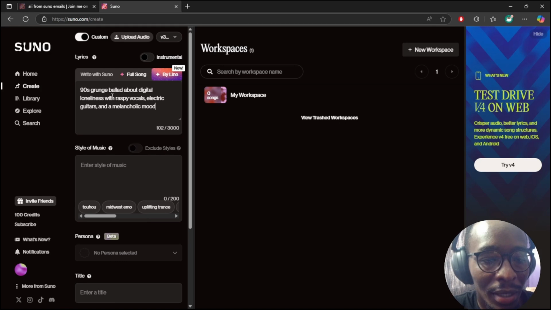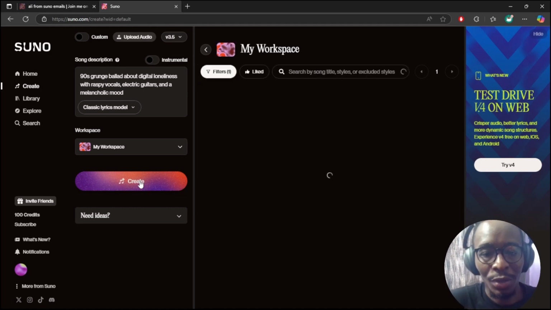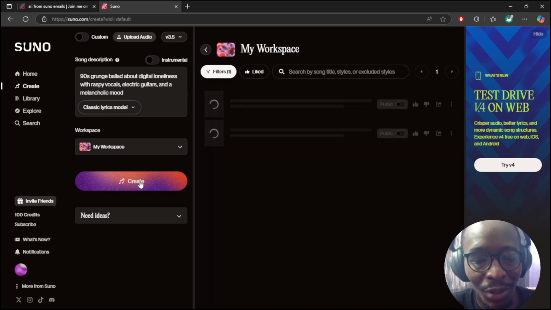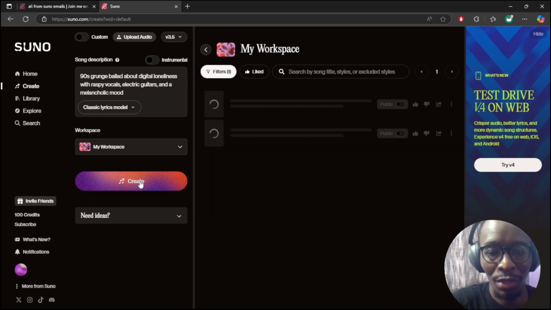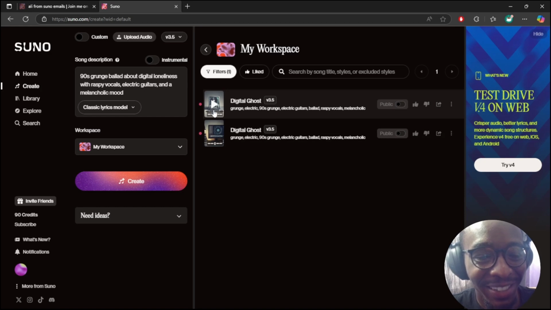I've copied the prompt, come here, and this is the basic mode. I haven't given it any lyrics, I'm just going to describe the kind of song that I want and click on create. When you click create, it comes up with its own version of that song. Every time, it gives you two songs to choose from. Let me click play on this.